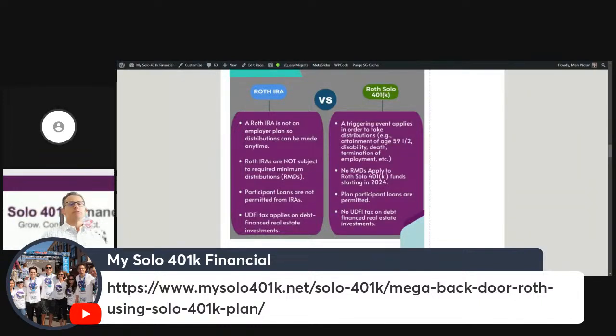Another reason why clients like to convert to the self-directed Roth Solo 401k once they make that voluntary after-tax contribution is that they like to invest in alternative investments like real estate. Yes, a self-directed 401k is allowed to invest in alternative investments like real estate, whether it's family homes or commercial real estate. When a self-directed 401k invests in real estate, it can obtain additional financing through what's called a non-recourse loan. So the loan is to the self-directed 401k. That loan is provided generally by a hard money lender or a bank. To the 401k, it's got to be non-recourse.